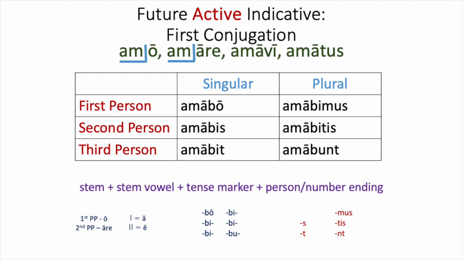So the future active, you remember, has bo, bis, bit, bimus, bitis, bunt. And remember that this is only for first and second conjugation. Third and fourth conjugation do something slightly differently for the future. For the active, remember, it's just your stem, your vowel A or E, depending on your conjugation, and then bo, bis, bit, bimus, bitis, bunt. Remember, only the first person singular has bo, and the third person plural has bu.